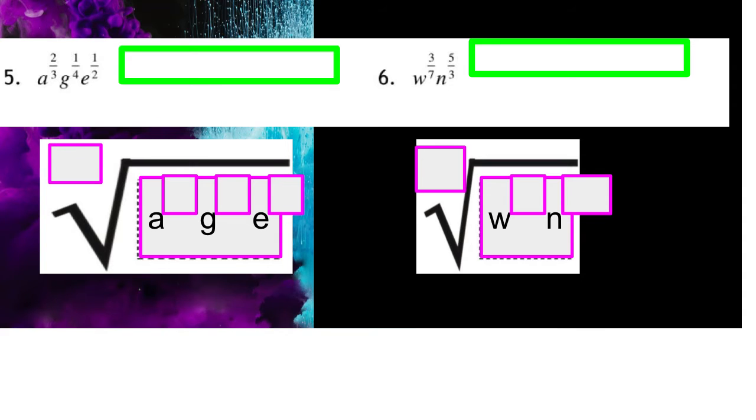Now, remember, to add fractions, you need to have the same denominator. So right here, we need to get all of the same denominator. We need to find the multiples of 3, 4, and 2. So 3 is going to be 3, 6, 9, 12, 15, 18, 21.